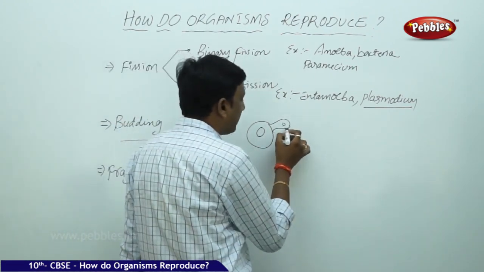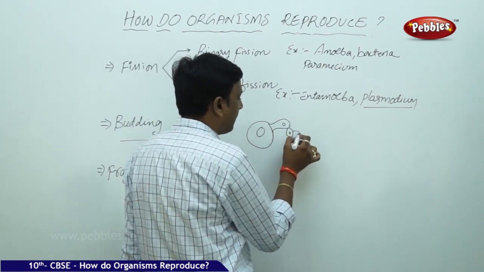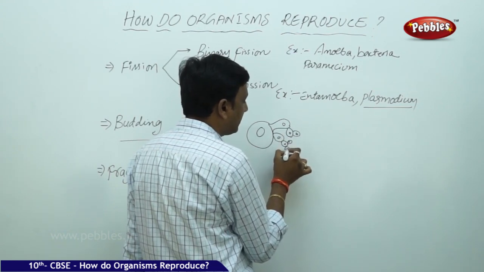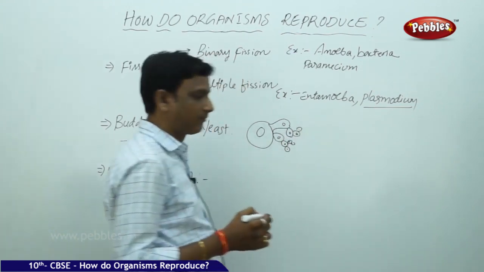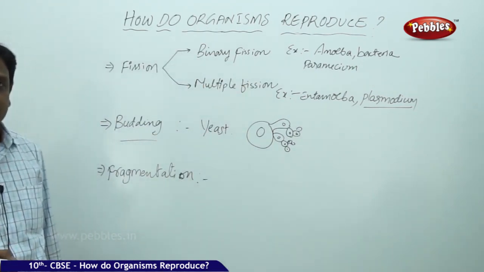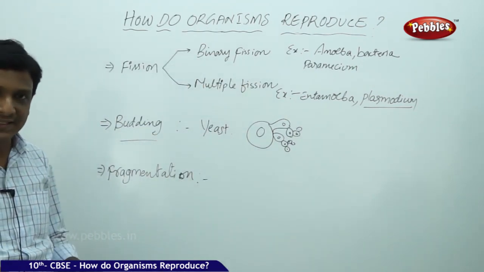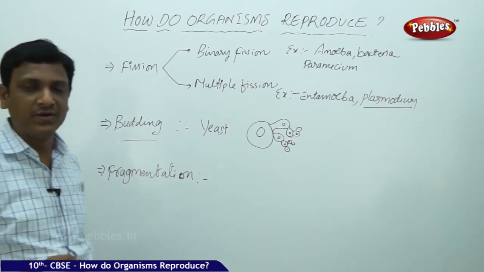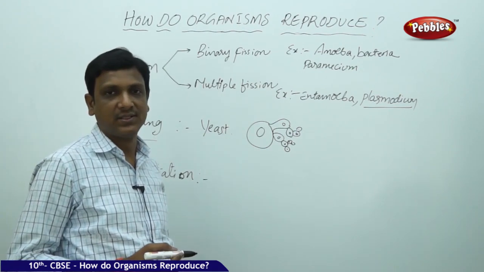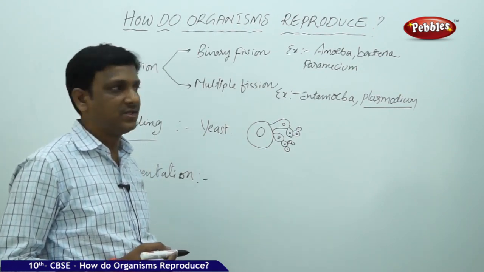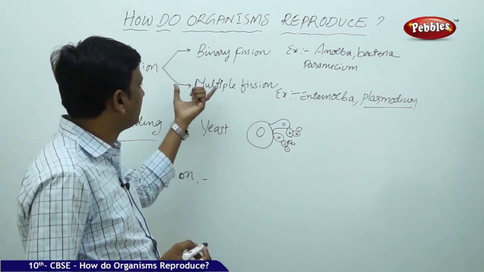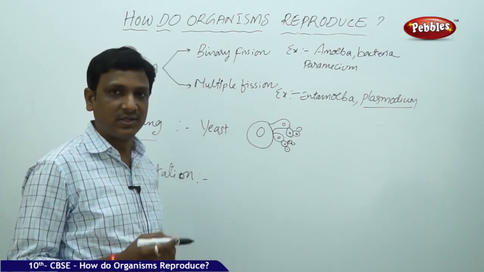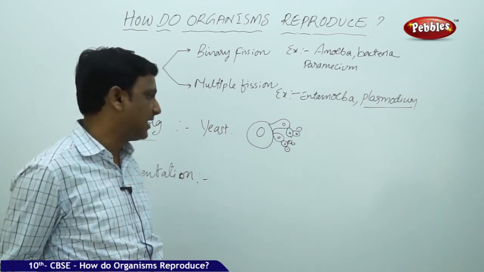This bud grows up and may again produce a bud. It may produce many buds. This way budding takes place. These buds get detached from the mother cell, the parent cell, and grow individually into new yeast organisms. This is also a simple mode of reproduction seen in single-celled organisms. However, budding is seen in multicellular organisms also. We will discuss it later.